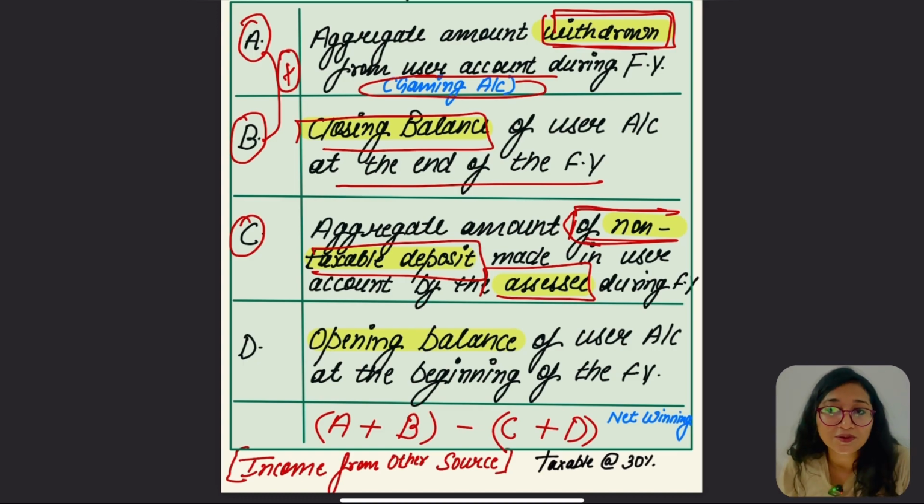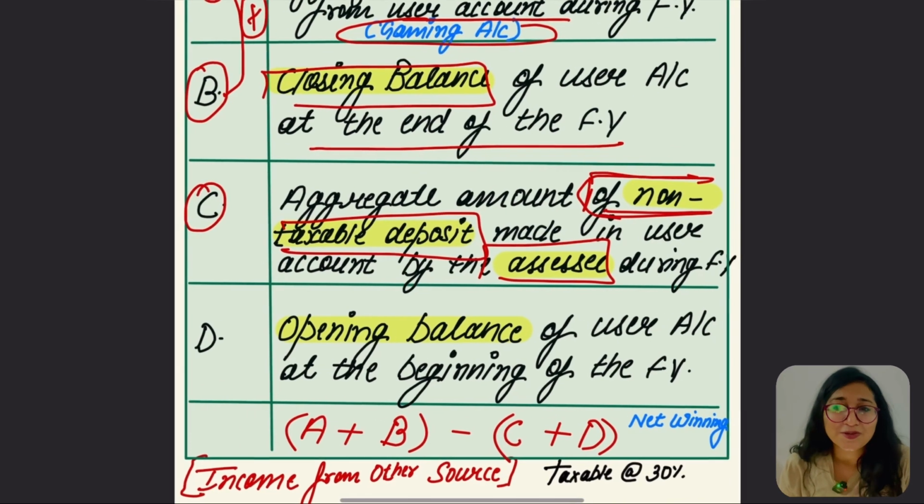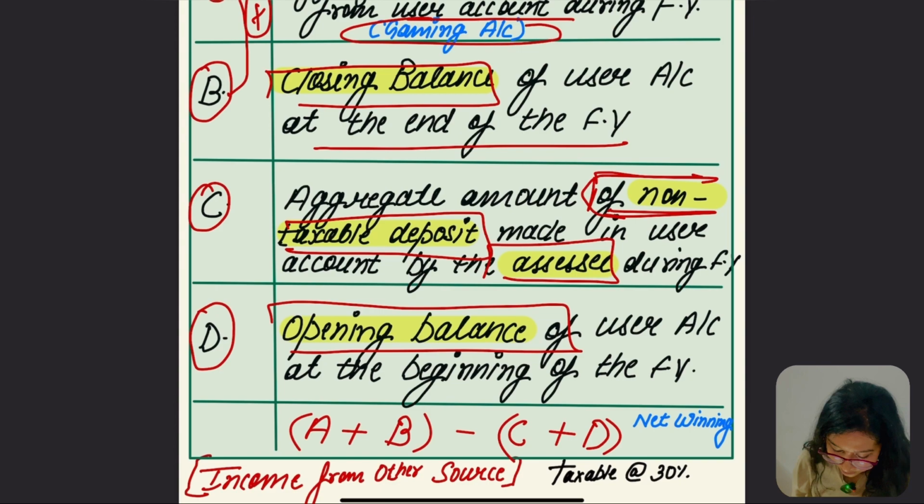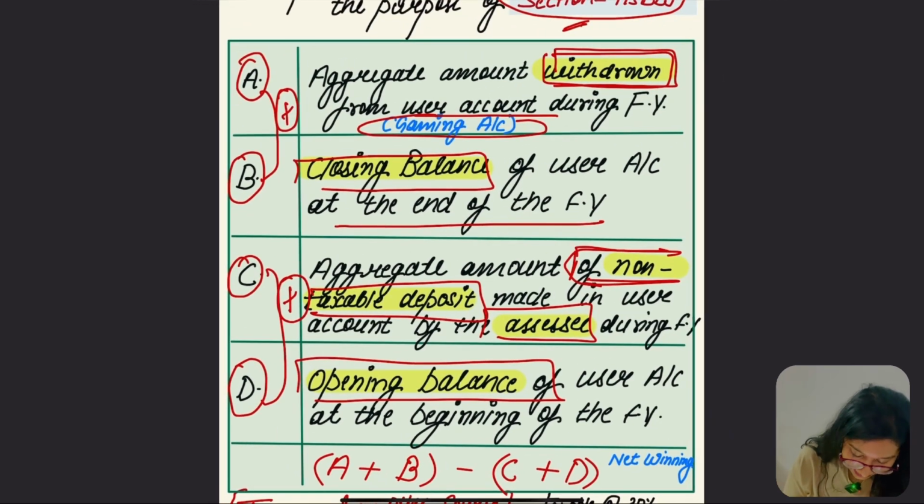These things are already going to be given in the questions, so don't get confused. And D is the opening balance of the user account at the beginning of the financial year. So we are going to add C and D. A and B are to be added, where A was withdrawal and B was closing.